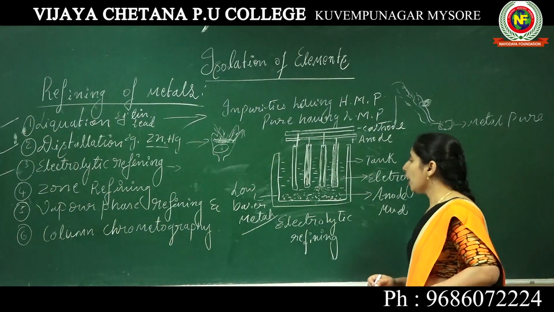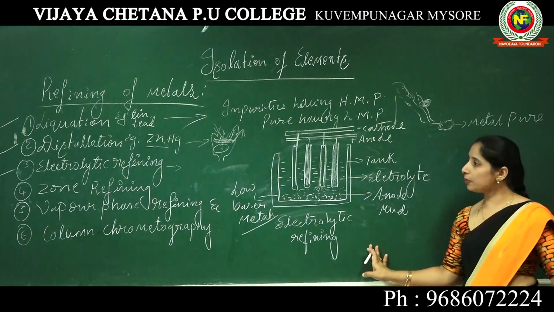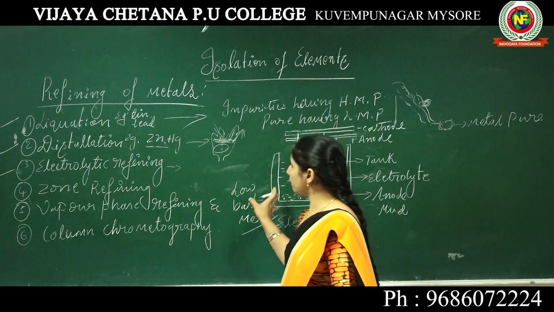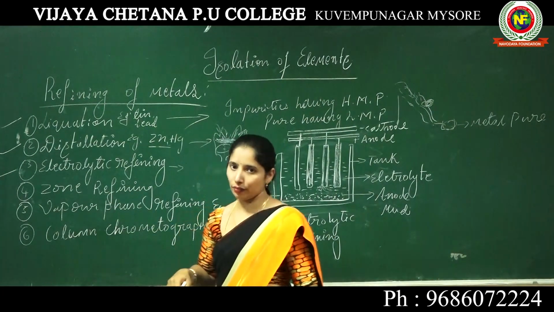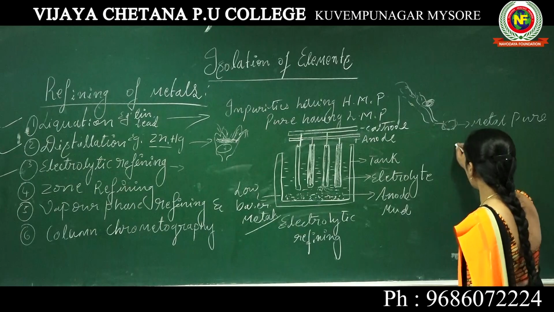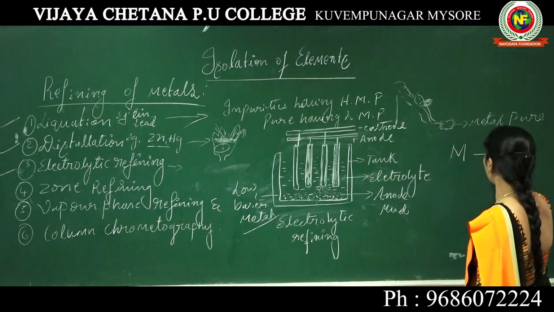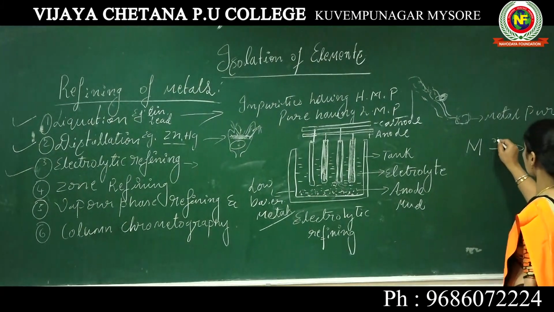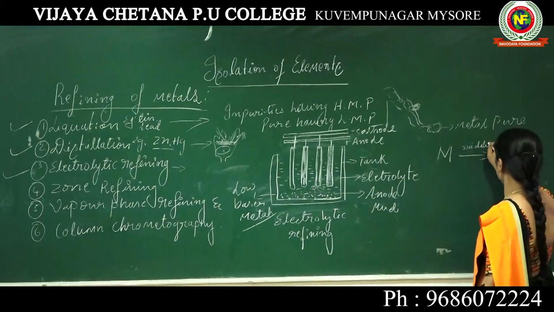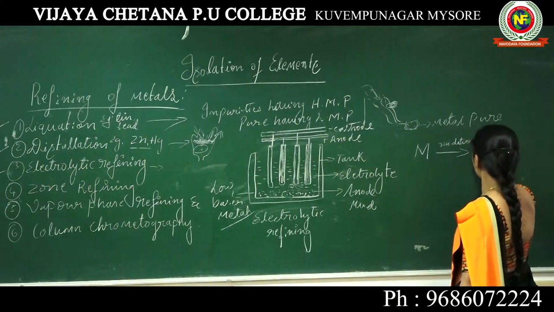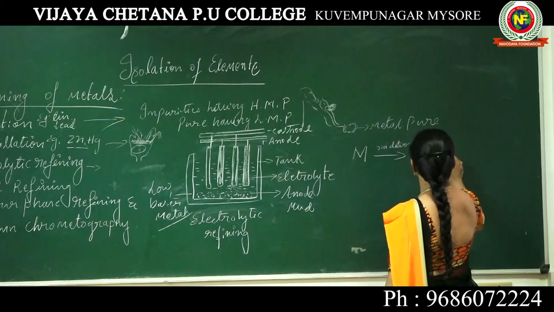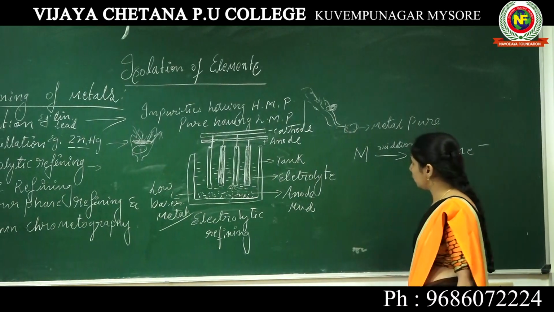Here we come to know about 99.9% purity that we can see in this type of electrolytic refining. So what happened in this process? At the anode, if you take the metal, it will get oxidation, removal of electrons.